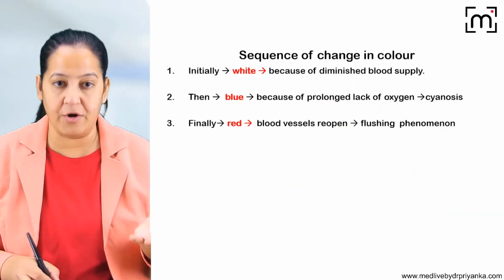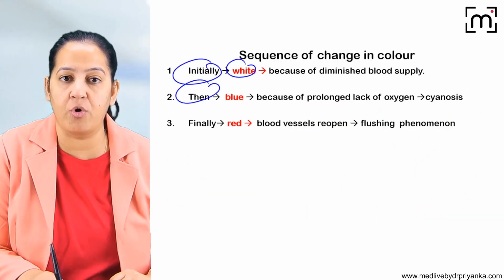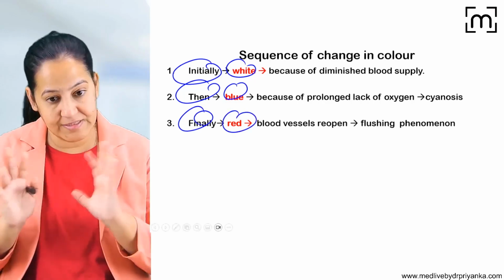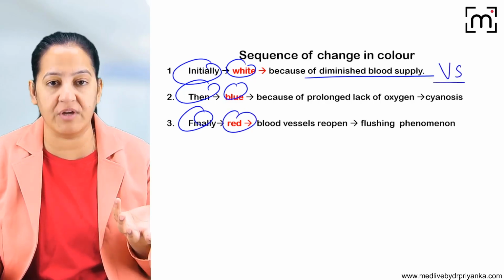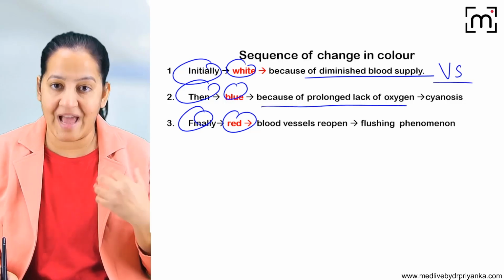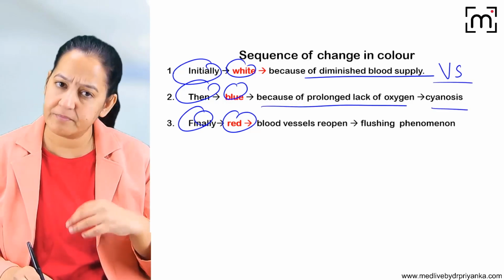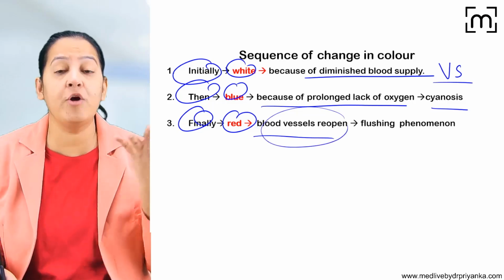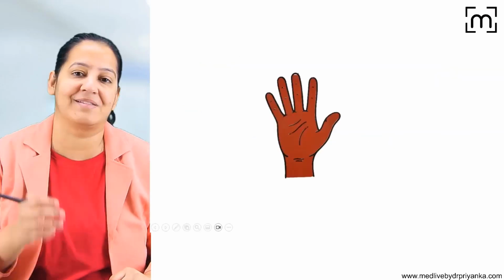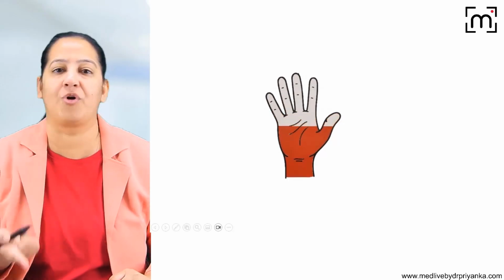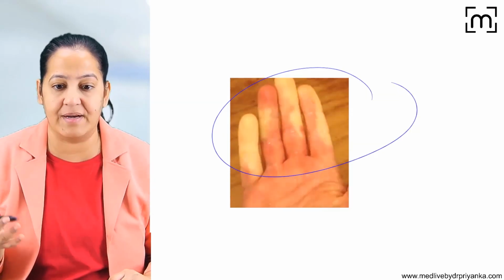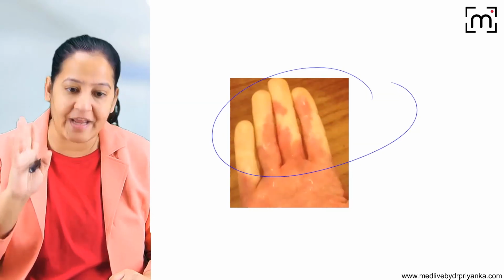So the three color changes I already told you. Initially there is white, followed by blue, followed by red. Learn the reason for all three. White is due to diminished blood supply, that is vasospasm or vasoconstriction of the arterioles. Blue is due to prolonged lack of oxygen, there is cyanosis. And red is recovery. When the blood vessel reopens, there is flushing. The blood is coming suddenly, so you can see there is sudden redness, that is rubor again, due to reopening of the blood vessel.